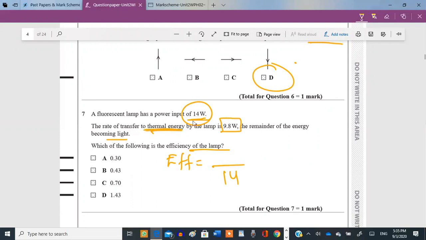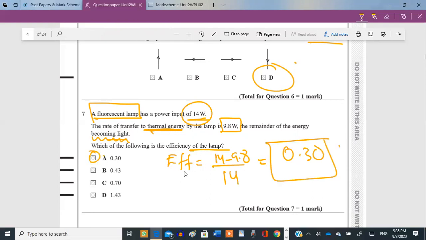Is the thermal energy the useful energy in the case of a fluorescent lamp? Or is it the bright light that's the useful energy? So the useful energy is the bright light. So we will need to subtract them to calculate the power that is converted into the bright light. It's going to be 14 minus 9.8, and this turns out to be how much? 0.3. Option A.